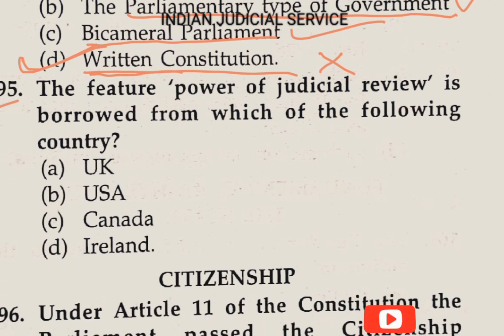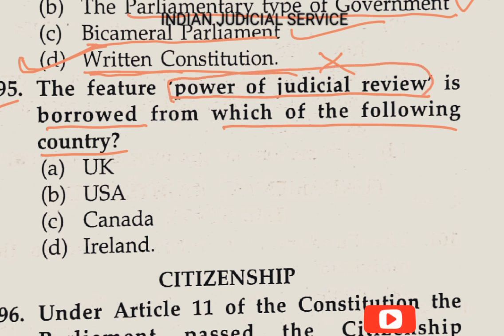Question number 95. The feature of the power of judicial review is borrowed from which of the following countries? We just discussed these things in the previous question. The power of judicial review is borrowed from the Constitution of the USA. So the answer is option B.